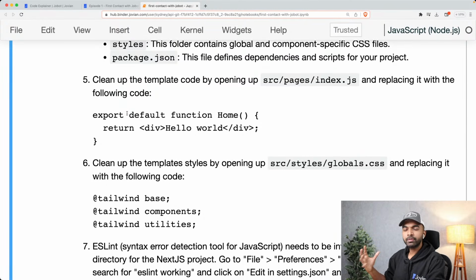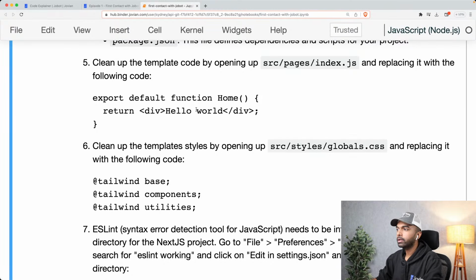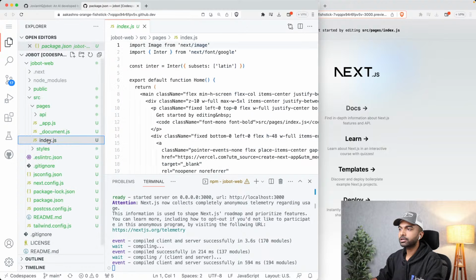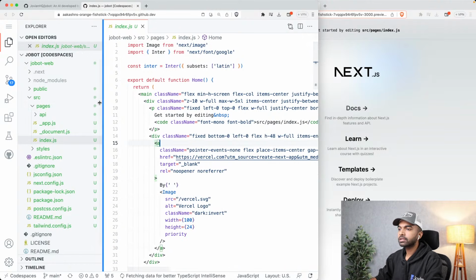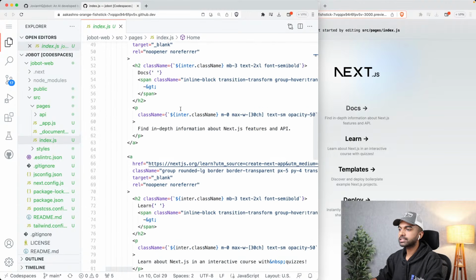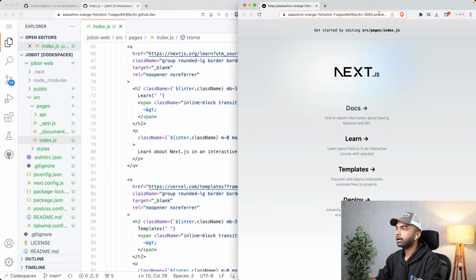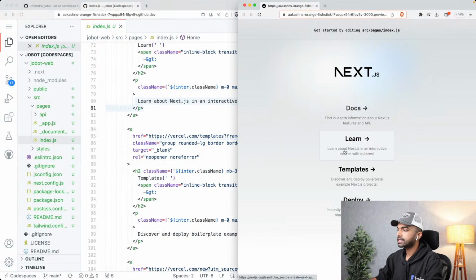Now let us clean up some of the code. Let us start afresh so that we don't have to work with the existing code. So first, let's open up src pages index.js. This is where, and I'm going to close the terminal for now, the server is still going to keep running, I've just closed the terminal. This is where all our application code is present for the basic page. The index simply means the default page that shows up when we try to access the application. You can see here there is something about learn about Next.js.